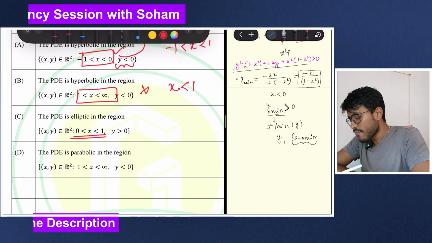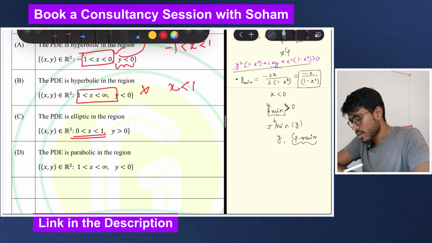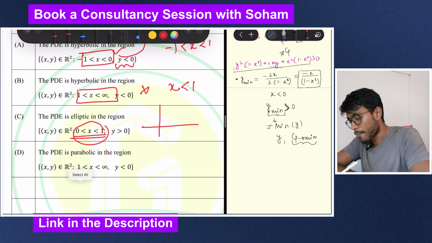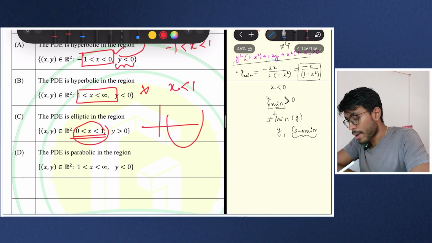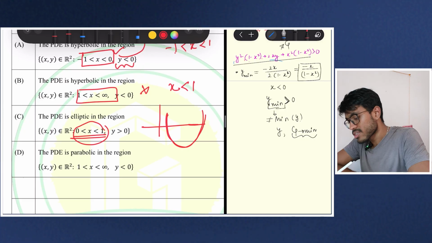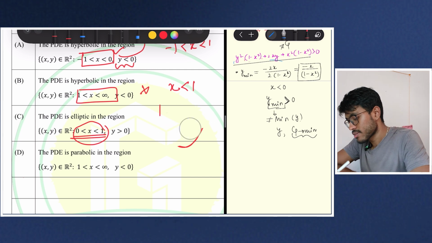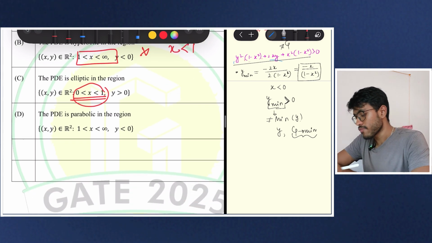Okay, so can it be elliptic? No, it cannot be elliptic because for this one we see that the parabola is upward open. So if the parabola is upward open, for some value of y, this will have a positive value, right? Yeah, for some value of y, this will have a positive value.